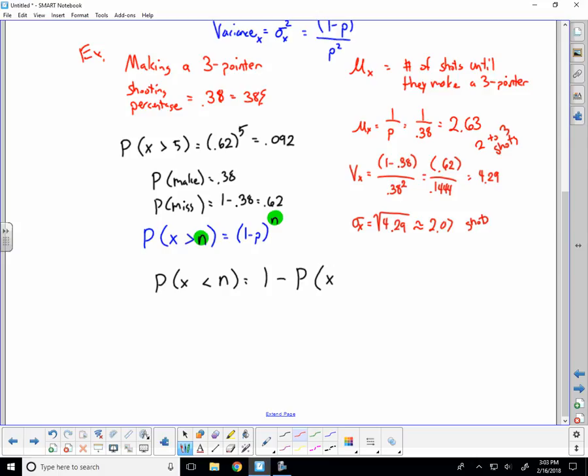all right, so let's think about it. If n were 4, I want to know the probability it's going to take less than 4 attempts. So it's going to be a success on the first attempt, the second attempt, or the third attempt. If it's on the 4th attempt, would it be in this? Nope. So usually we might do less than or equal to, like that's going to take 4 or less, and that's going to be the same as 1 minus the probability that x is going to be greater than n. So what we just calculated up here, we can use that to find the probability it's going to take less than or equal to.